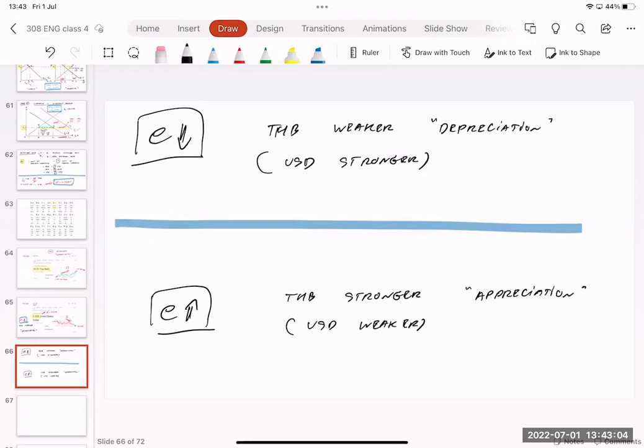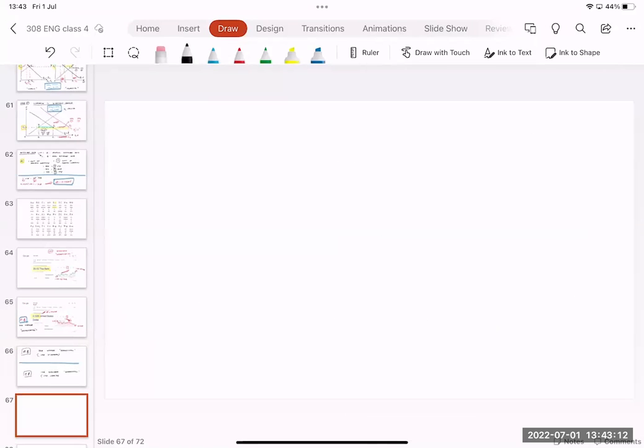Okay, become weaker. Okay, so next one. I'm going to show you some examples of how the changing of the nominal exchange rate affects trading between two countries.